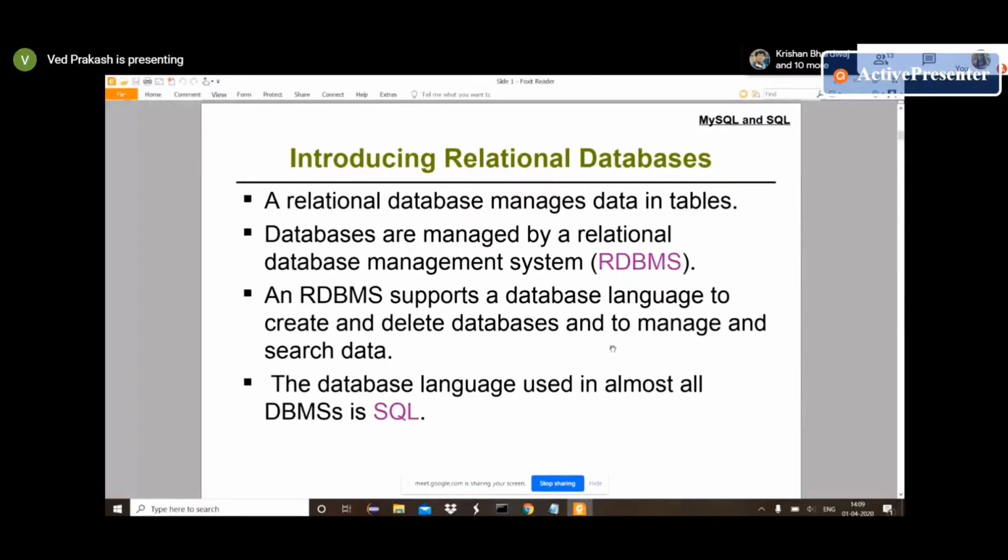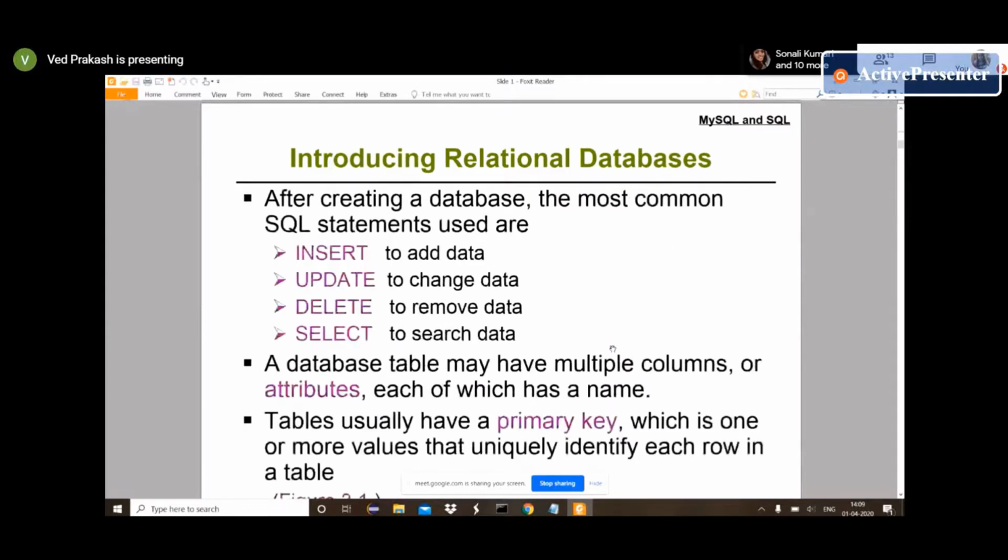We use SQL to create, update, delete, or manipulate any data in a database. But Oracle, MySQL, and Postgres provide a slightly different SQL syntax. It is mostly the same for insert, update, delete, or select, but slightly different for different vendors.